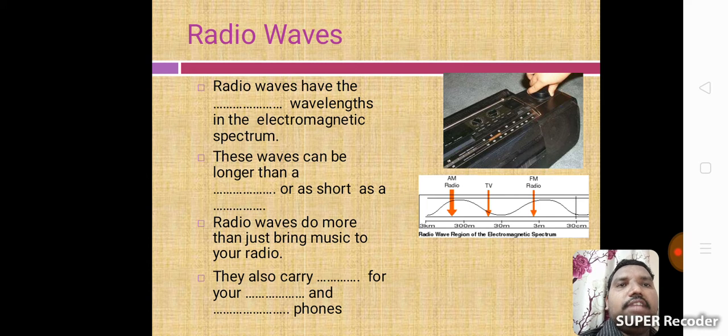Radio waves have the broadest range of wavelengths in the electromagnetic spectrum. Radio waves do more than just bring music to your radio. They also carry signals for your mobiles and telecommunication phones.